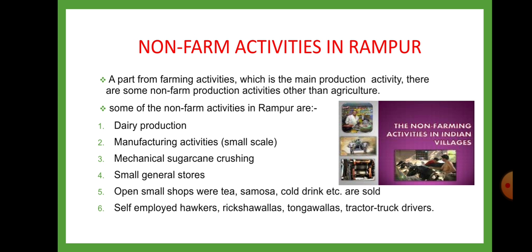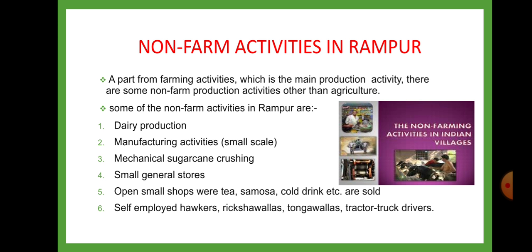Non-farm activities in Rampur. That means other than farming activities, the activities which are carried on are called non-farm activities. Apart from farming activities, which is the main production activity, there are some non-farm production activities other than agriculture.